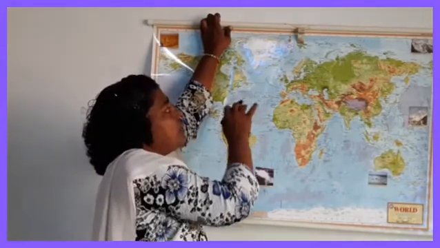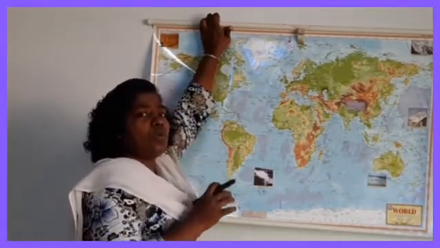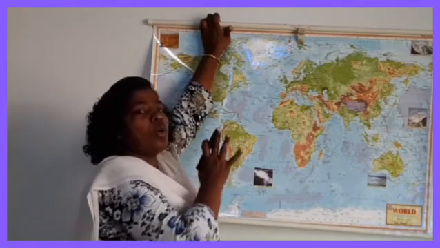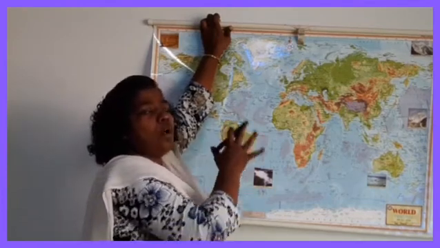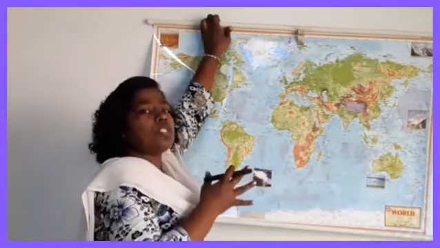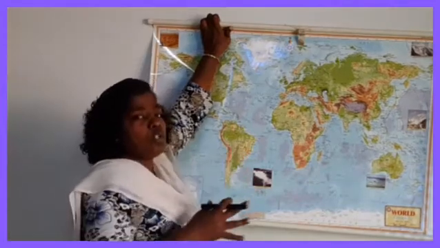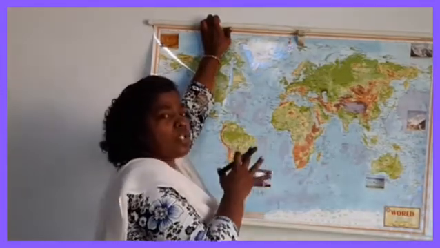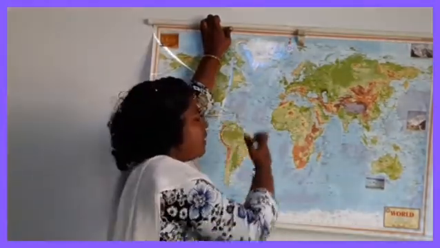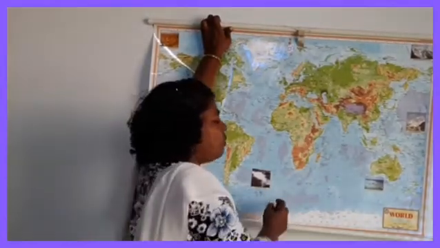The nature of the Arctic Ocean is, since it is located in the North Pole region, almost throughout the year it is found frozen. So it is the frozen ocean.